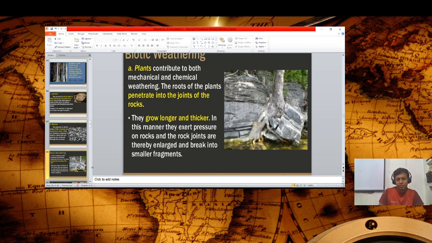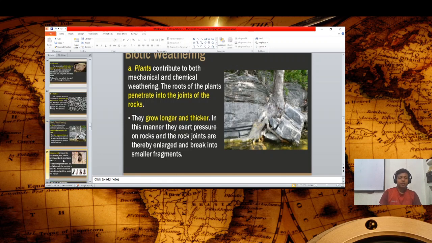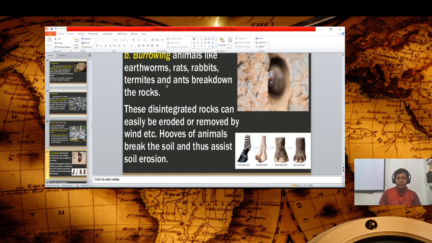As you see in this picture, they grow longer and thicker. In this manner, they exert pressure on the rocks and the joints, thereby enlarging and breaking them into small fragments. So burrowing is also a cause of biotic, biological weathering. Burrowing animals like earthworms, rats, rabbits, termites, and ants break down the rocks.